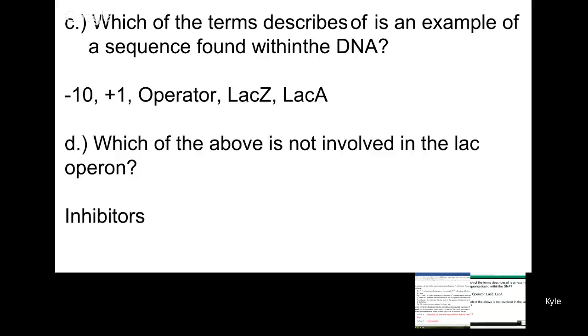An inhibitor would bind to an activator protein, but the activator protein that we have in the lac operon has a small effector molecule that binds to it for it to be able to bind to the DNA. So there is no inhibitor, at least none mentioned in the lesson, that would be involved in the lac operon.